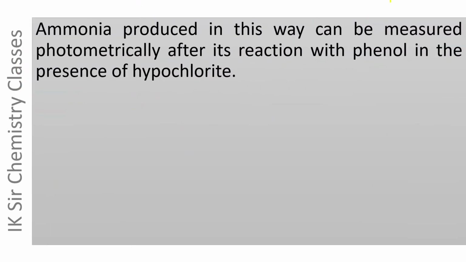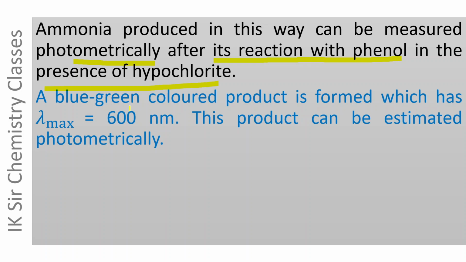Ammonia produced in this way can be measured photometrically after its reaction with phenol in the presence of hypochlorite. A blue-green colored product is formed in this way, which has lambda max, that is absorption maxima, equals to 600 nanometer.